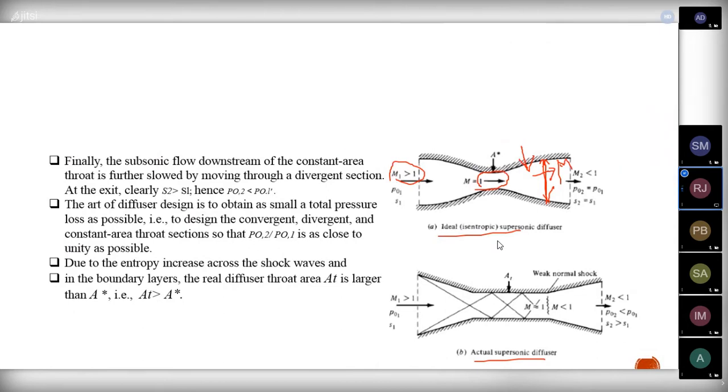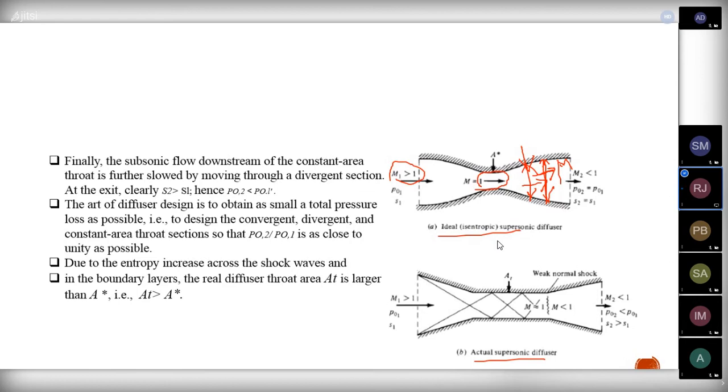They are telling it like this, but in real time it won't happen, because the normal shock won't stay stationary at one point. It will move downstream, so we cannot achieve this reduction in the velocity of the flow for the ideal diffuser. So it is not possible. But the actual supersonic diffusers will be different.